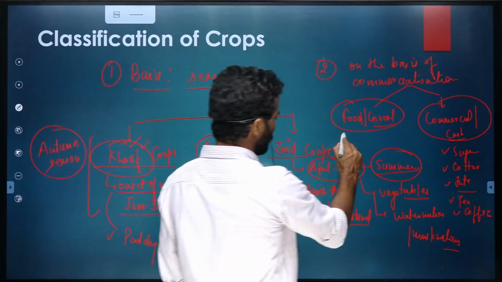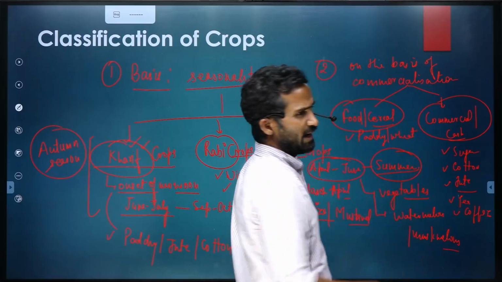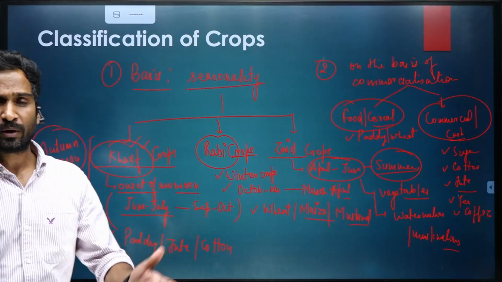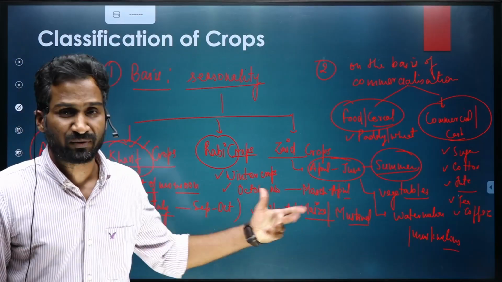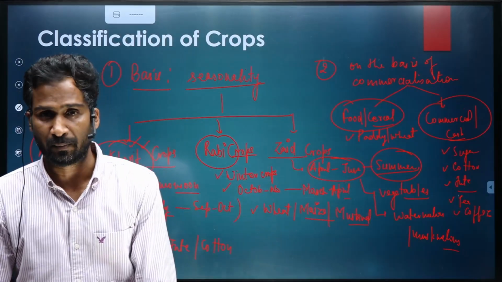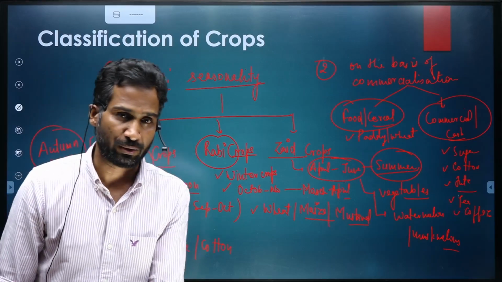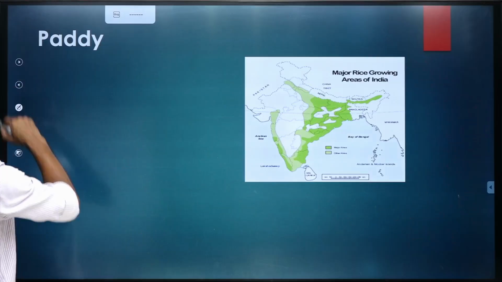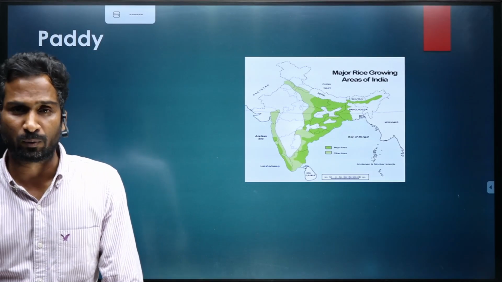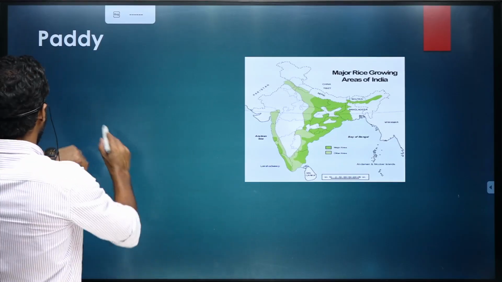And coming to food crops, obviously paddy, wheat, maize, millets, everything. So these are the two categories of the crops in India on different bases. In one case, the basis is seasons. In the other case, the basis is commercialization, whether the crops have been commercialized or not. Okay. Now let's talk about each individual crop separately, and we'll talk about the important things which are needed for the prelims examination. So starting with paddy.